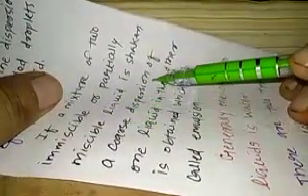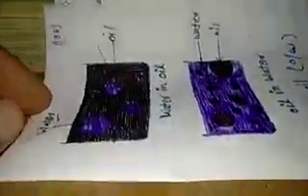If a mixture of two immiscible or partially miscible liquids is shaken, a coarse dispersion of one liquid in the other is obtained, which is called emulsion. Generally, one of the two liquids is water, so we can classify emulsions into two types. Number one, oil dispersed in water, which is known as the oil in water type of emulsion, and second, water dispersed in oil, which is known as the water in oil type of emulsion.